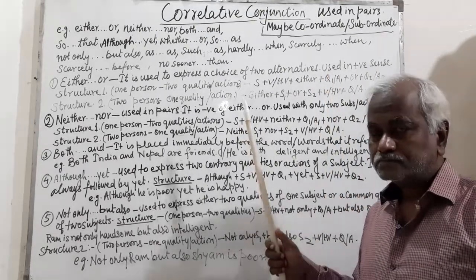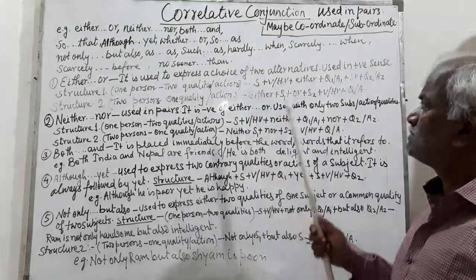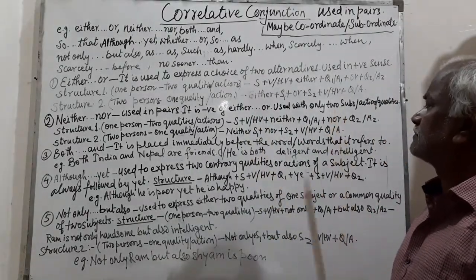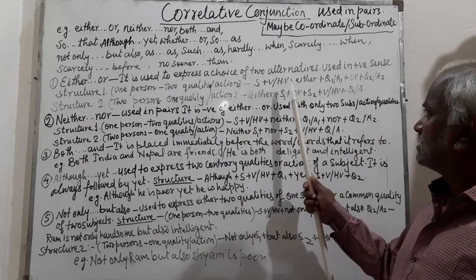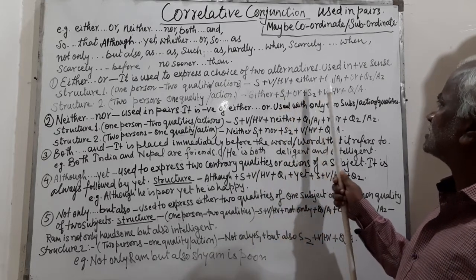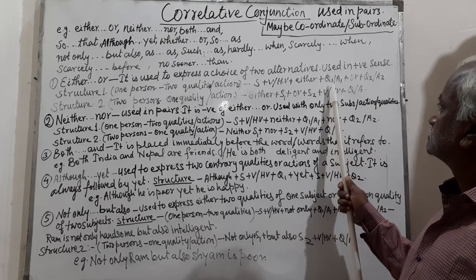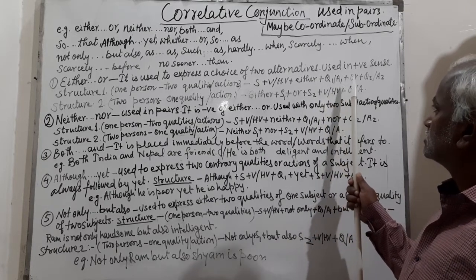You may cite an example like, Ram likes either tea or coffee.